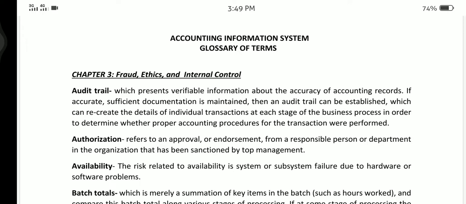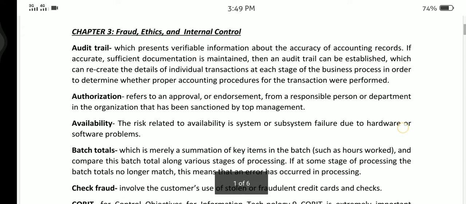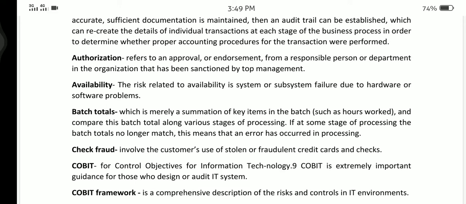If accurate, sufficient documentation is maintained, then an audit trail can be established, which can recreate the details of individual transactions at each stage of the business process in order to determine whether proper accounting procedures for the transaction were performed. Authorization refers to an approval or endorsement from a responsible person or department in the organization that has been sanctioned by top management. Availability.